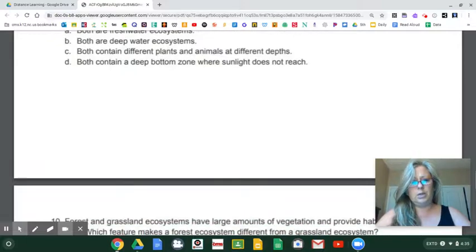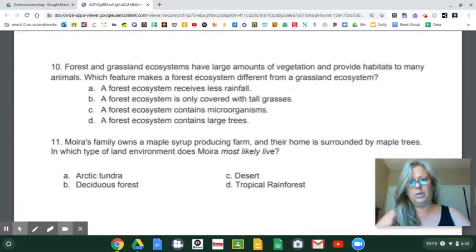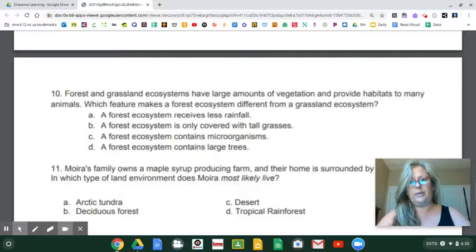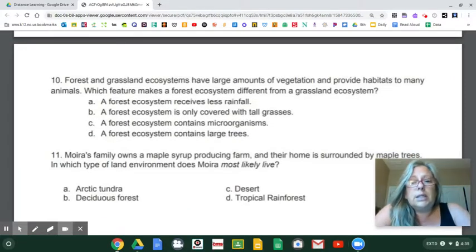And, oh no, there's another question. Oh, there's so many on this one. It goes all the way to 11. All right, let's do this one. Forest and grassland ecosystems have large amounts of vegetation and provide habitats to many animals. Which feature makes a forest ecosystem different from grassland?